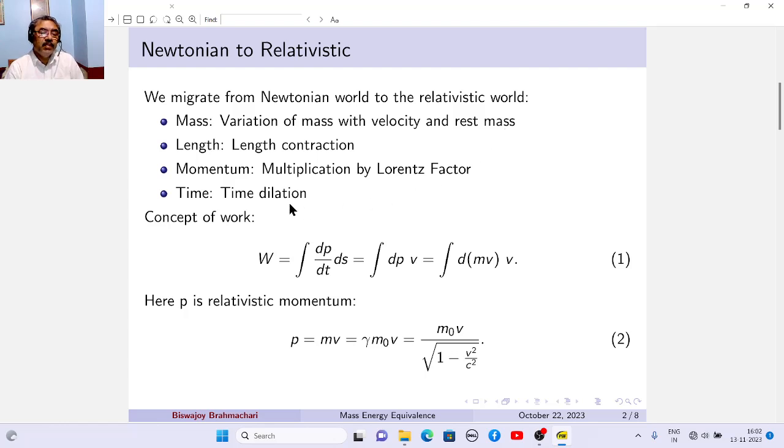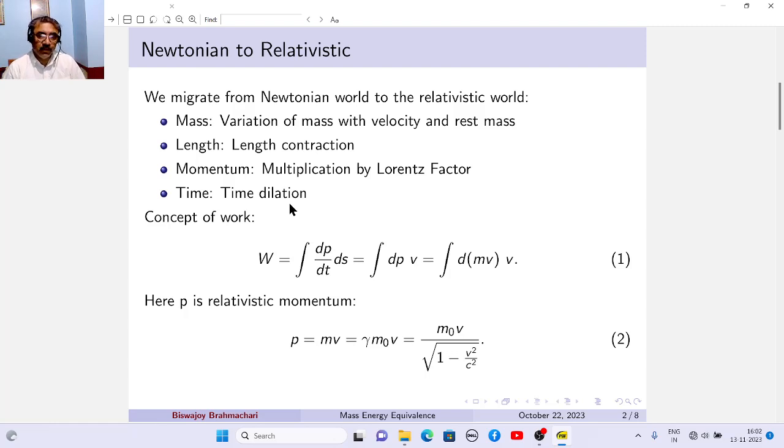And then again, time dilation. I'm in the S frame, my friend is in the S prime frame. The S prime frame is moving away or coming towards the S frame. I am measuring the time with a clock which is at rest in the S frame.